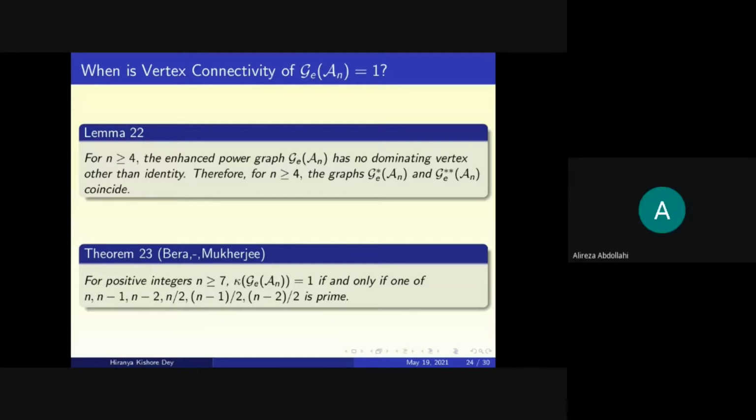Also, a question: do you know something about, have you computed, for example, an estimation for the diameter of the enhanced power graph?